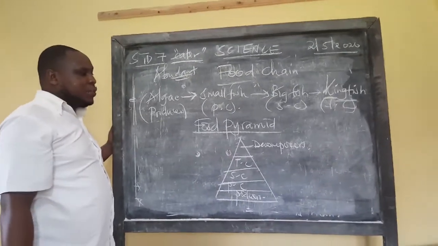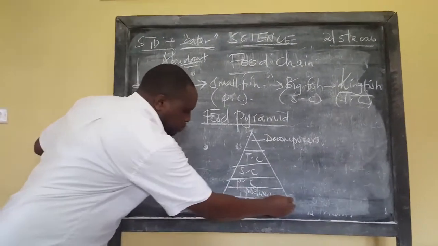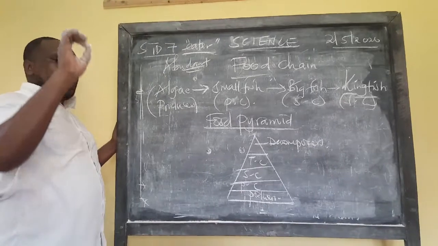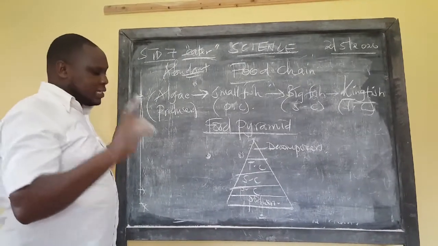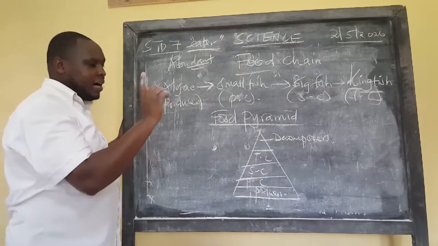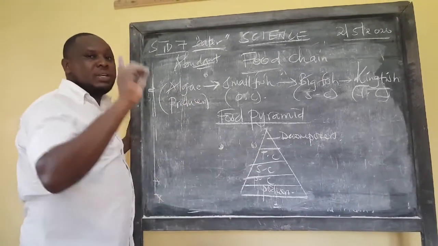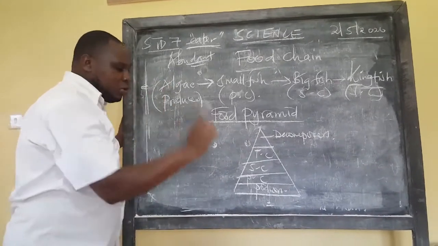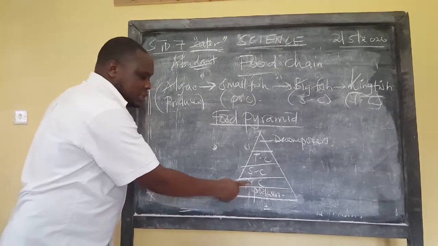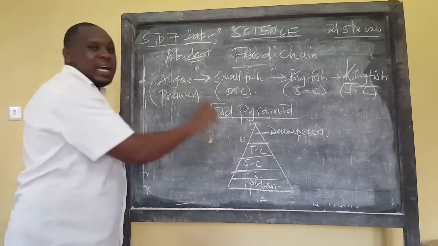Most of the times in a food chain, they will not write it, they will not draw it. But when it comes to a food pyramid, you must include it. And take this very seriously. You need to begin labeling from the bottom. Don't ever, at any given time, start labeling from above here. You'll miss it. So you label from here: producers, primary consumer, secondary consumer, tertiary consumer, and then lastly we have decomposers.